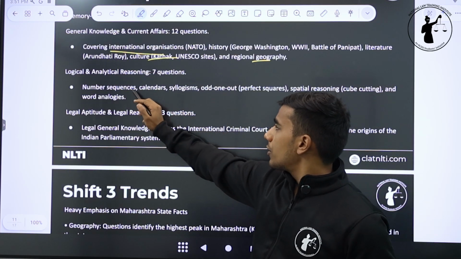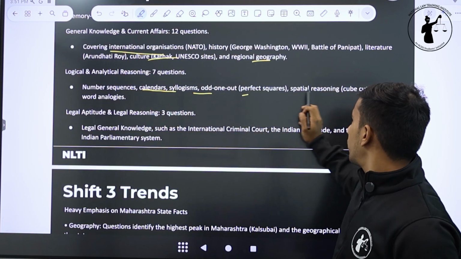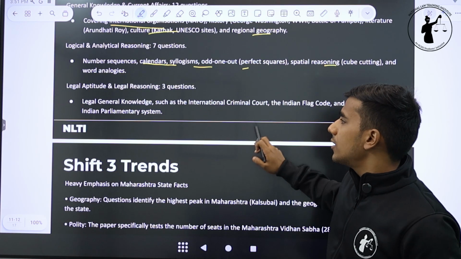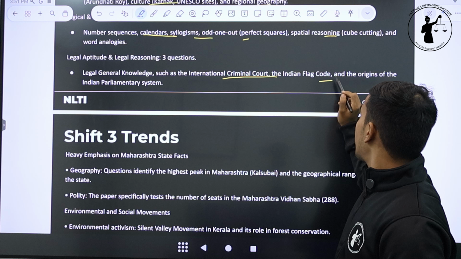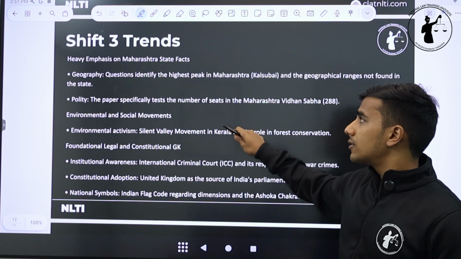Under logical reasoning, there were questions on calendar, syllogisms, odd one out, spatial reasoning and word analysis. And in the legal reasoning section, questions such as the International Criminal Code, Indian Flag Code and the origins of the Indian parliamentary system were there.